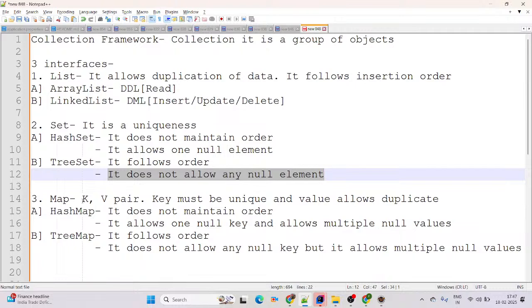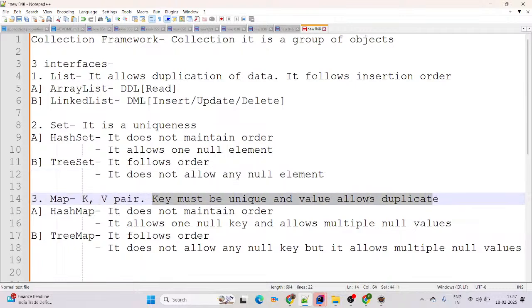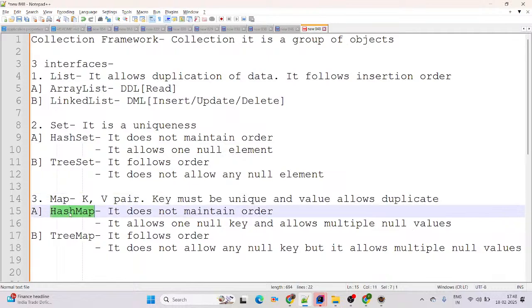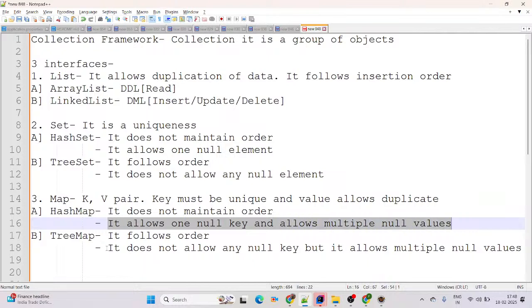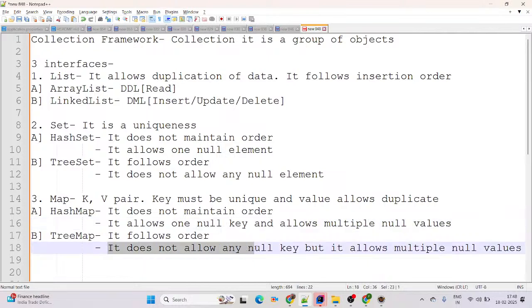The next is map. Map is a key value pair. In map, the key must be unique and the value allows duplicates. In map, there are two classes, HashMap and TreeMap. HashMap does not maintain the order, but TreeMap follows the order. HashMap allows one null key and multiple null values. In TreeMap, there is no null key, but it allows multiple null values.